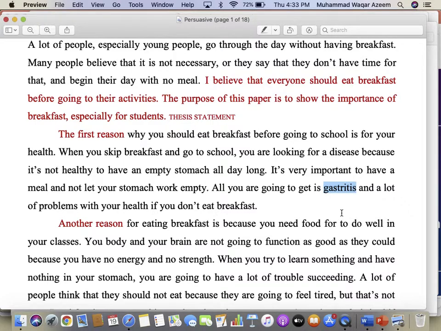I have seen some passages or essays starting with a proverb. They have a different purpose. They are called eye catchers. You can use that only in a longer essay. You can start your essay with that, but after that give your topic sentence also. Don't treat that as a topic sentence. All right.